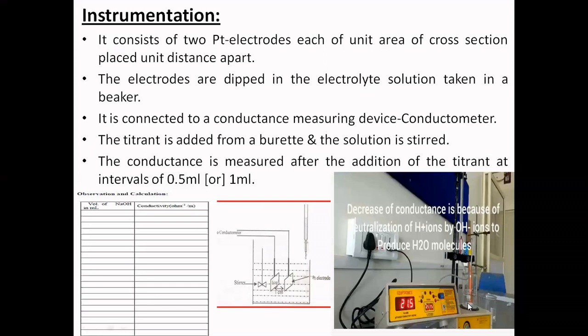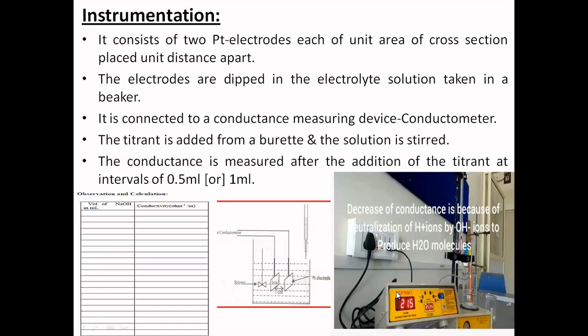This is the method you need to follow in conductometric titration, which is applicable for your combination. What I am going to discuss now, just after this, is strong acid HCl, weak acid acetic acid with sodium hydroxide. The next combination is HCl with sodium hydroxide. And the last, third combination is weak acid with sodium hydroxide. In all these cases, this needs to be followed.